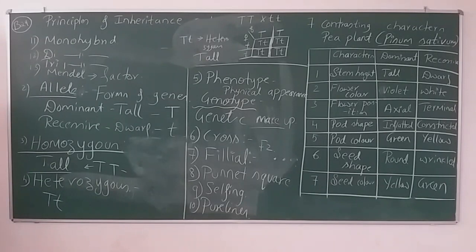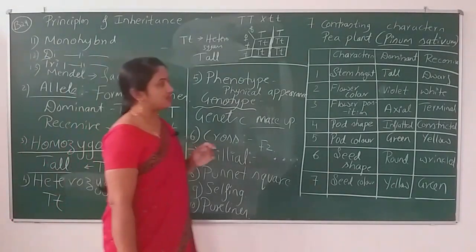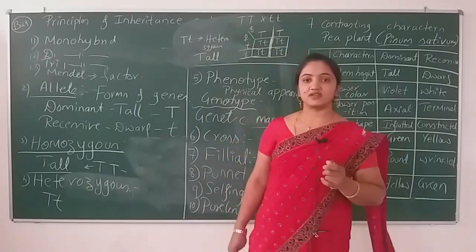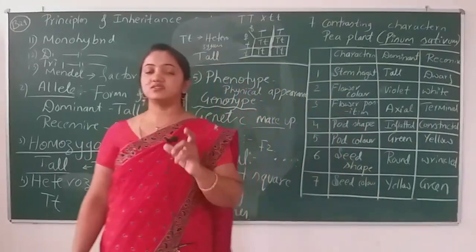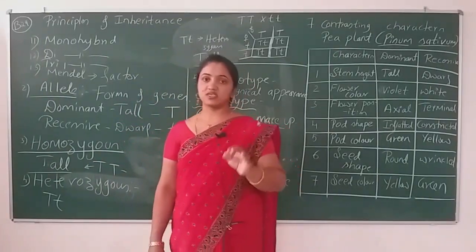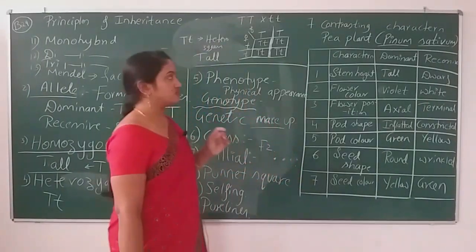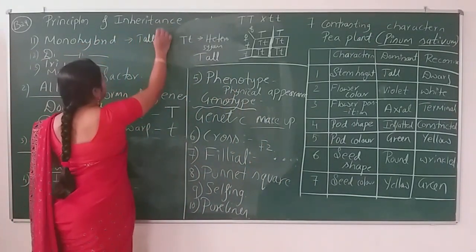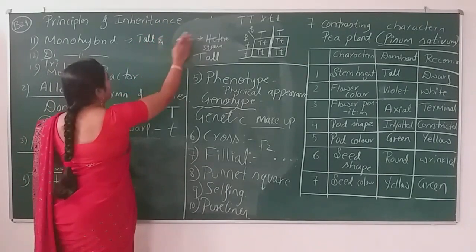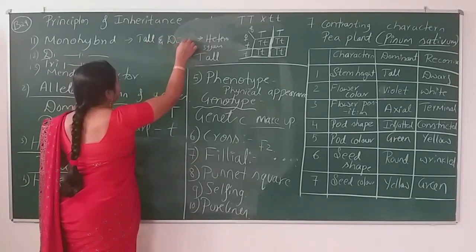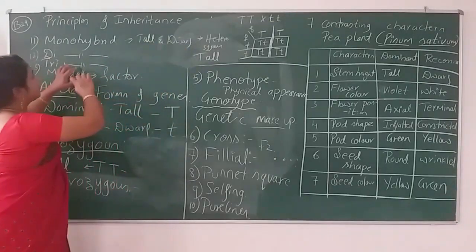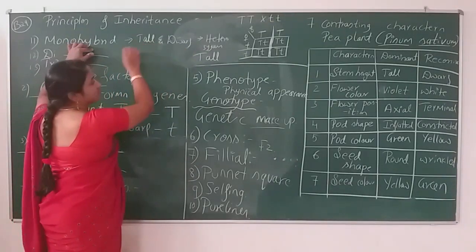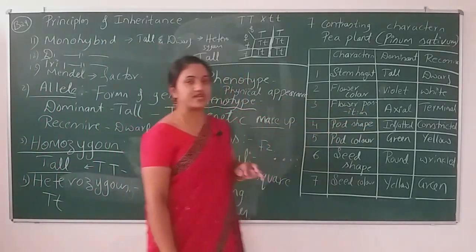If we cross a plant and check only one character, this crossing is known as a monohybrid cross. Monohybrid cross means only tall, or tall and dwarf, describing only one character. One more example: describing only one character means only violet or white.